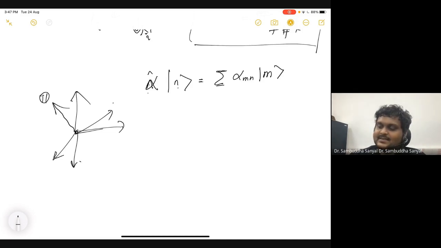If it's the same set, it is trivial, because n will go to another vector that should be expressible exactly without any diagonal component. So for generality, let's assume n is some arbitrary vector. If I do this operation on an arbitrary vector, I get some linear combination with coefficients alpha nm. Now I want to know what this alpha nm is. This alpha nm is basically <m|alpha|n>, a matrix element.